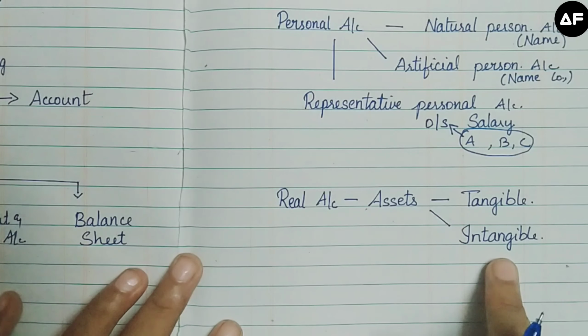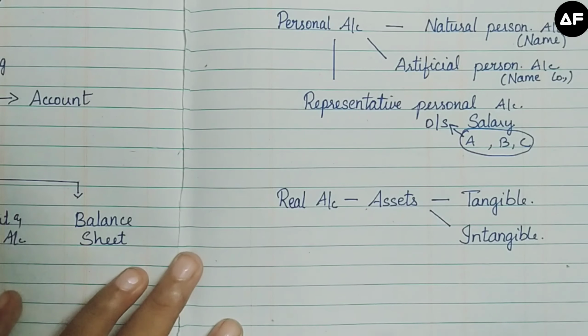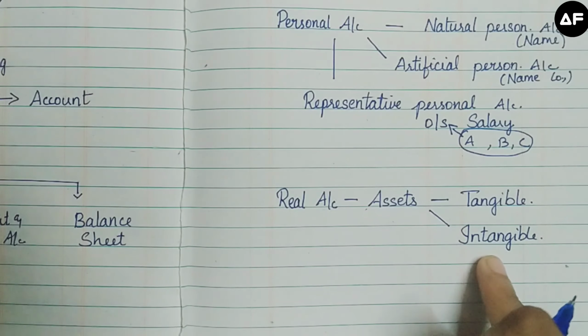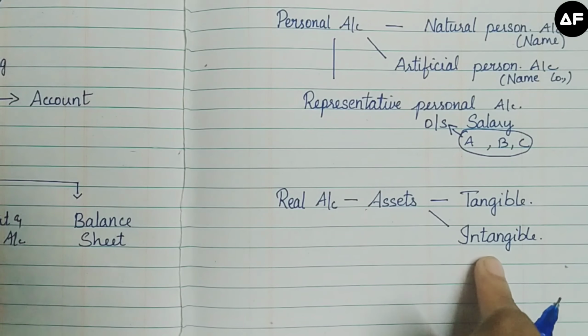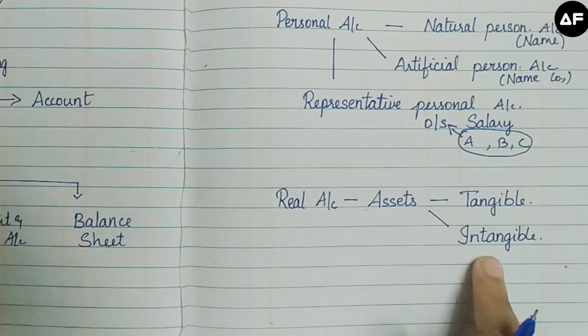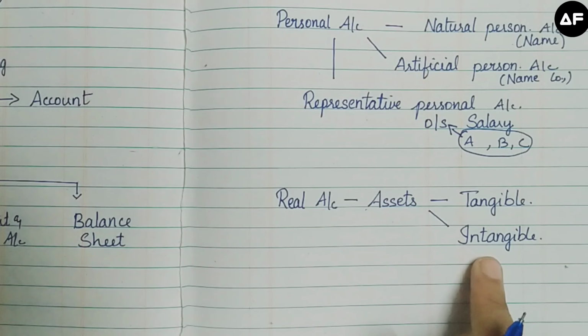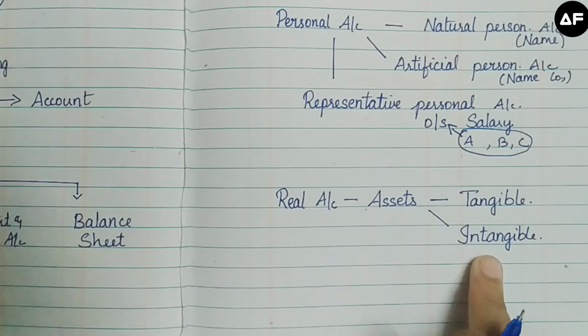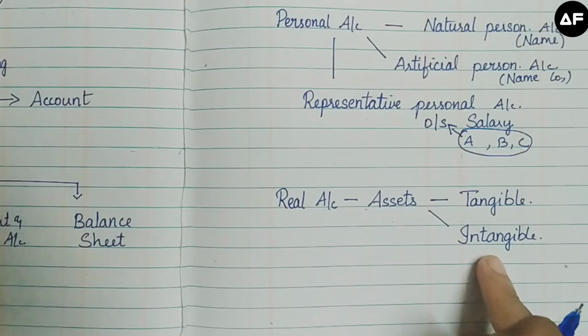Intangible asset means the asset cannot be touched but can only be felt. That is, it doesn't have any particular physical existence. For example, goodwill. Goodwill means the good reputation which a company has got. Patents and copyrights give you rights over a particular property, which gives you ownership over the property. So they are called intangible assets. They are called intangible because they do not have a physical existence.